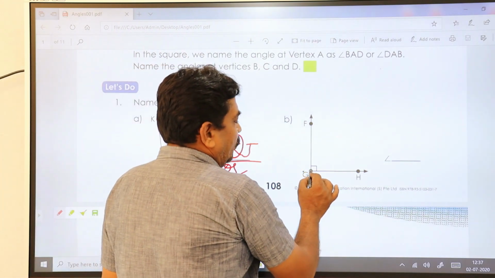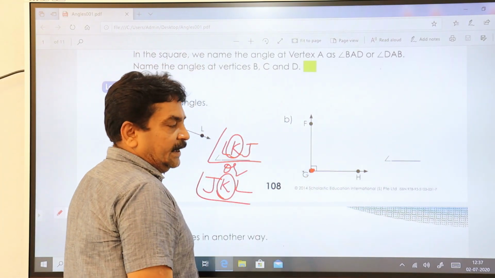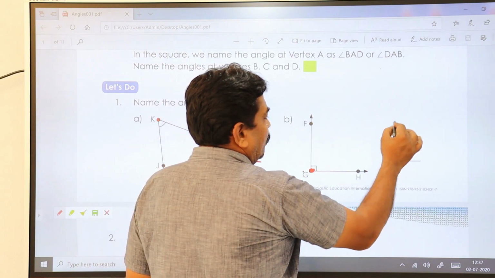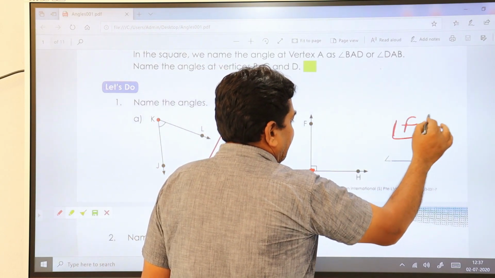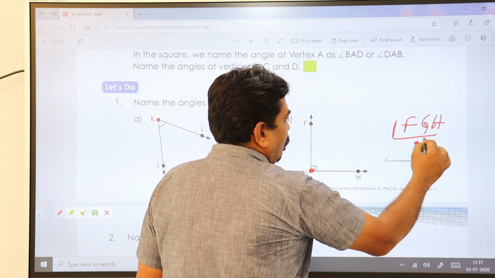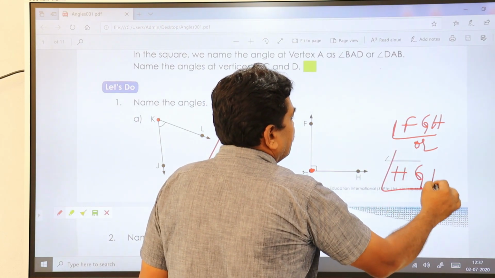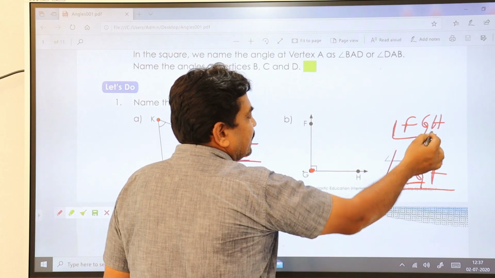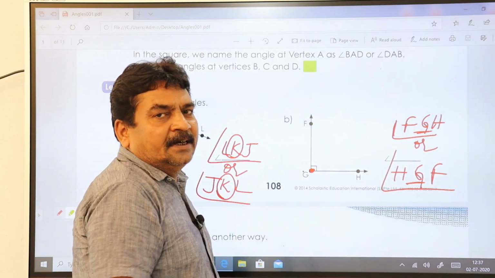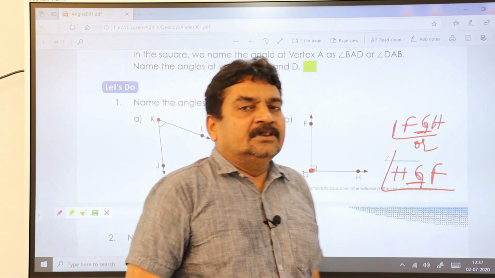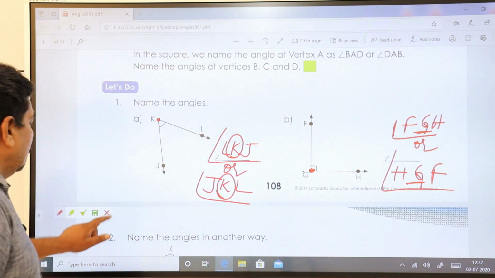Similarly, we are talking about vertex G here. So we can write it down as angle FGH, or angle HGF. In both cases, you are referring to the middle letter G. Let's go to the next one.